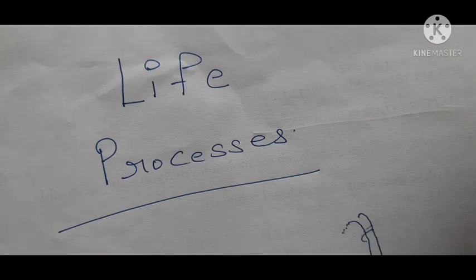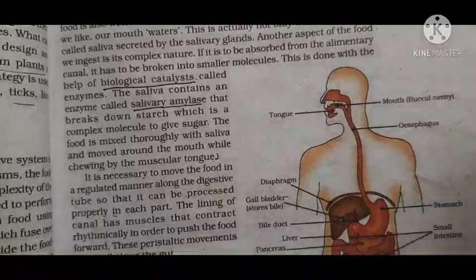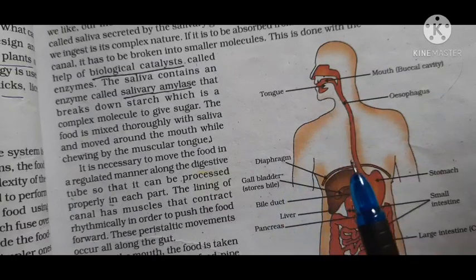Okay. So today we will continue with the same digestive system. You can see here, students. Now after that, what happens? The food is swallowed. Okay. Now when the food is swallowed, the food passes through a region which is called the pharynx, and through the esophagus it reaches the stomach. Now what is pharynx?